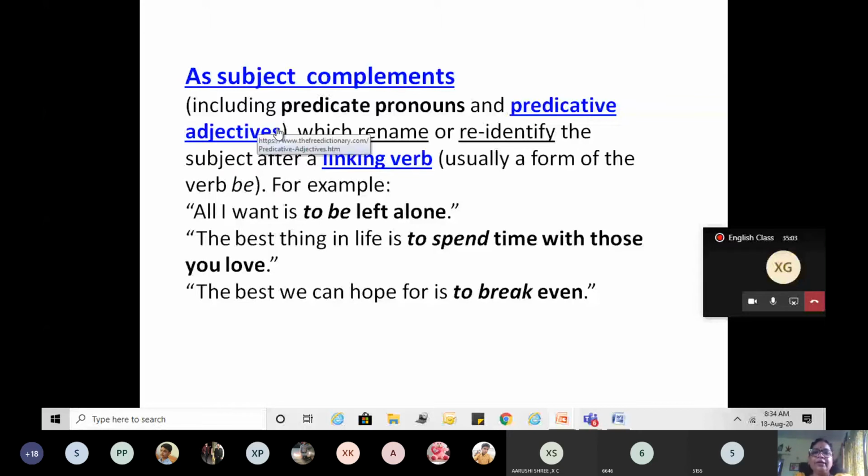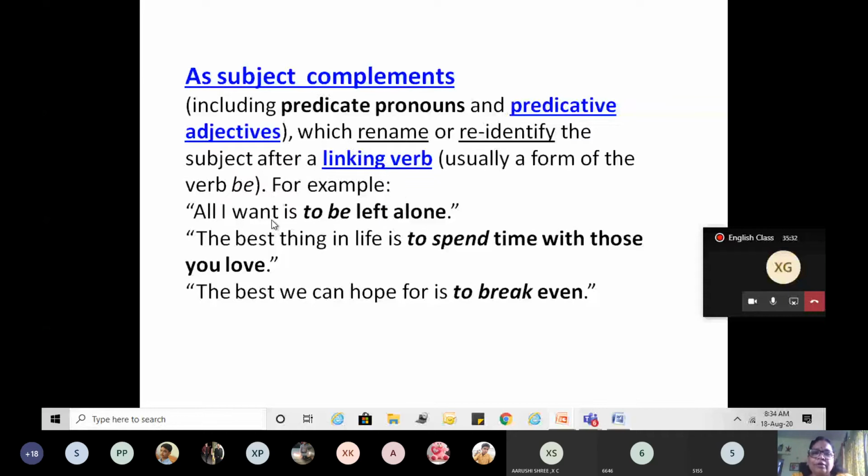Here it renames or re-identifies the subject after a linking verb, usually a form of be. What are the forms of be? We have discussed it. Is, am, are, was, were, right? These are the forms of be: be, been, being. Okay. So it has to have a linking verb, and that is a form of be.